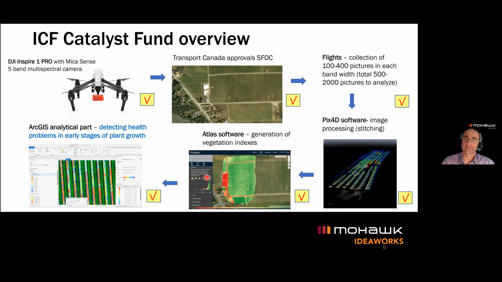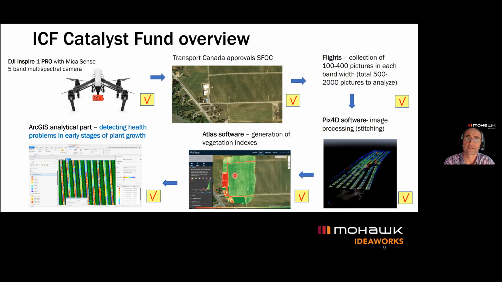These processed images uploaded to the Atlas software were not good enough because of the characteristics of the grape plants. They are not growing across the field evenly. You have rows of these grape plants, and between the rows we have grass and soil. This created quite a bit of noise, and the processing done by Atlas was not good enough for us.